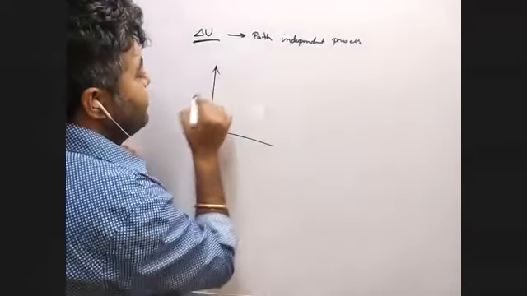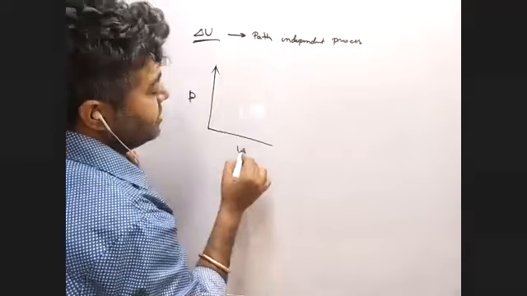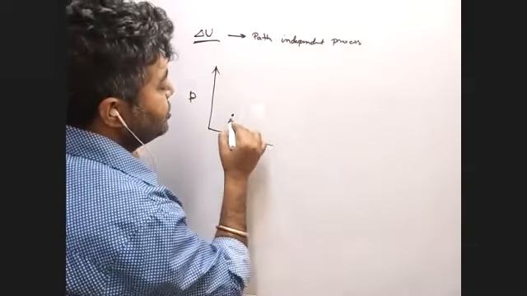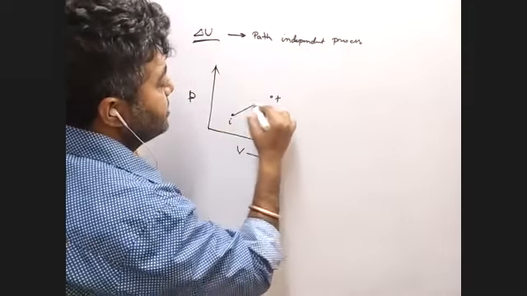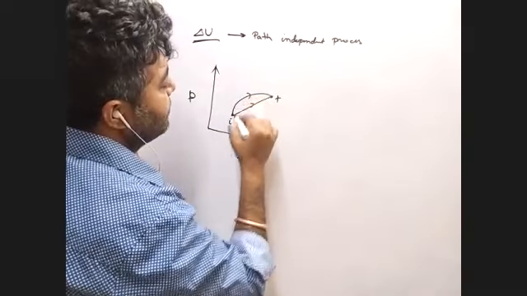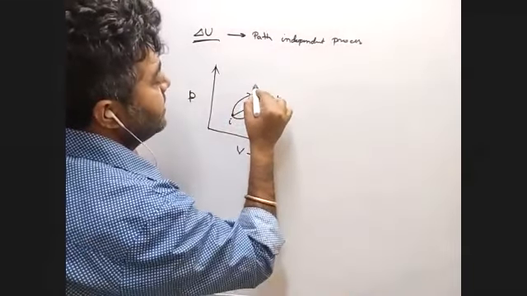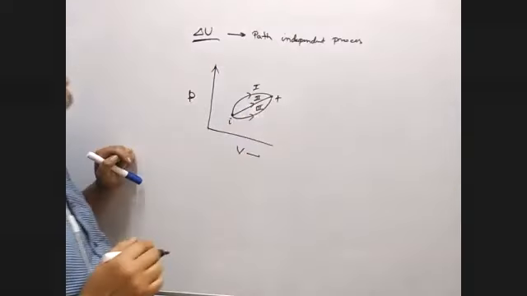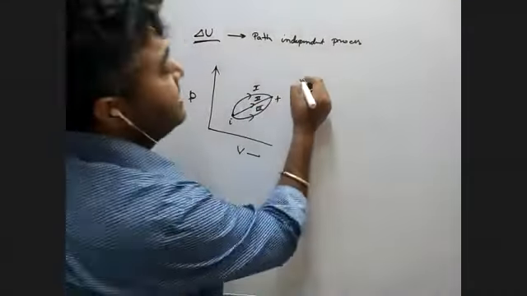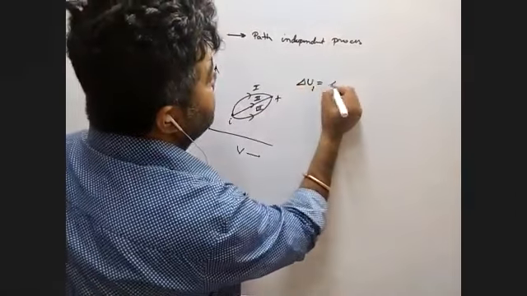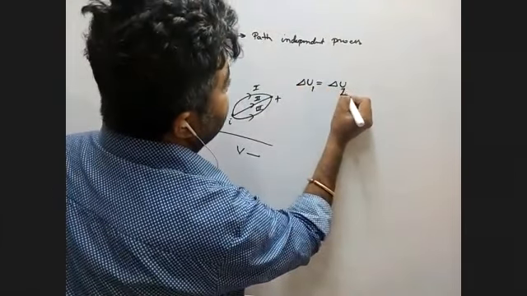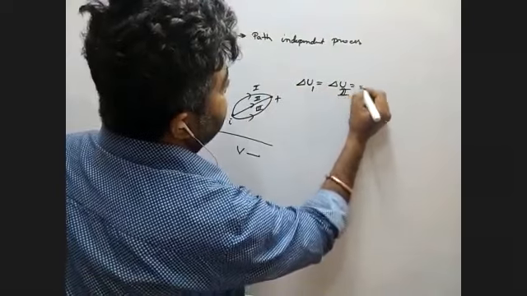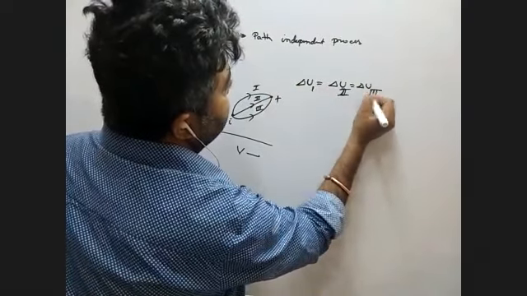So that means, suppose this is the pressure, this is the volume, this is the initial position, this is the final position, and suppose a particle moves in three ways, 1, 2, 3. So change in internal energy for the first, for the second, and for the third are equal.